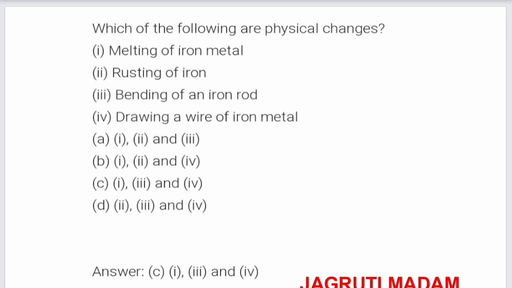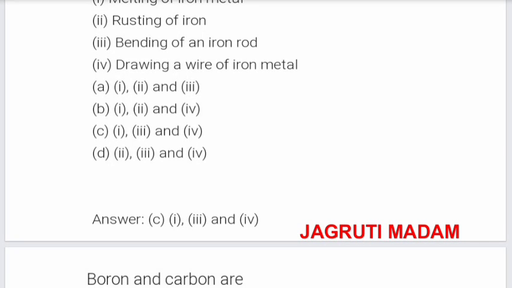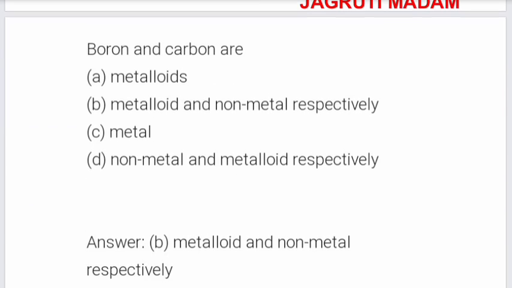Which of the following are physical changes? 1. Melting of iron metal. 2. Rusting of iron. 3. Bending of an iron rod. And 4. Drawing a wire of iron metal. The options are A, 1, 2 and 3; B, 1, 2 and 4; C, 1, 3 and 4; D, 2, 3 and 4. The correct option is C, 1, 3 and 4.